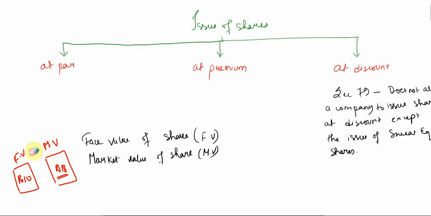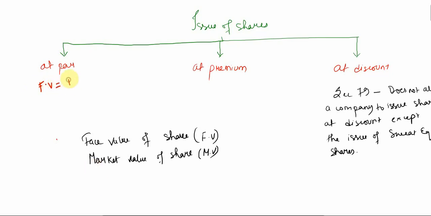So when the shares are issued at par, that means at par the face value of the share is equal to the market value of the share. For example, if the cost of one share is rupees 10, and the company is also asking rupees 10 from the public, then this condition is known as issue of shares at par, because the face value is equal to the market value.